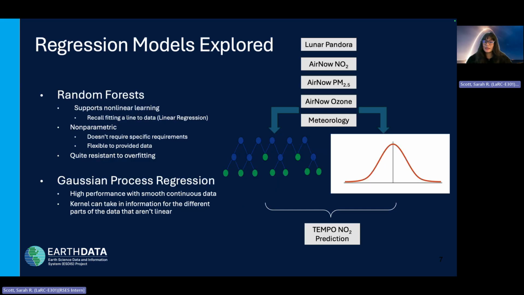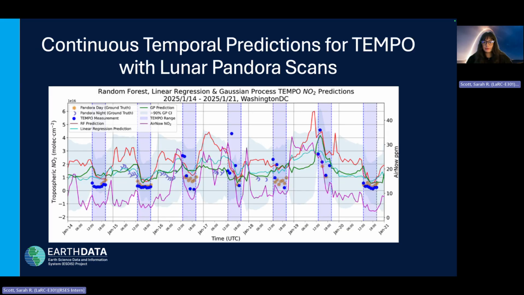To perform these nighttime predictions, we utilize popular and classical machine learning techniques such as random forests, which are known for being outlier resistant due to their ensemble-based, non-parametric definition. And we also utilize Gaussian processes, which are powerful probabilistic regressors where their kernel definitions aim to capture temporal, spatial, and seasonal trends.